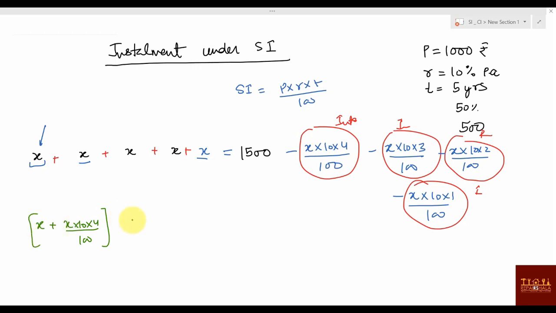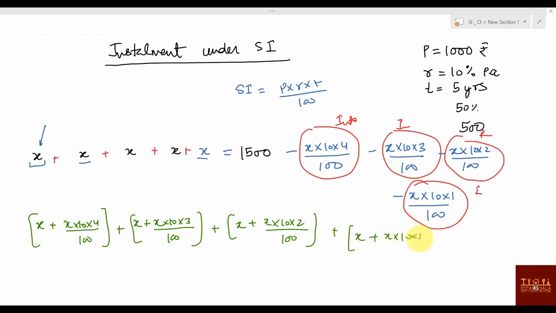One bracket. Now next, X plus X into 10 into 3 by 100, right? Next, X plus X into 10 into 2 by 100, again plus X plus X into 10 into 1 by 100, plus X plus X into 10 into 0, so that will become 0, equal to 1500. Now if you look properly, what is this?